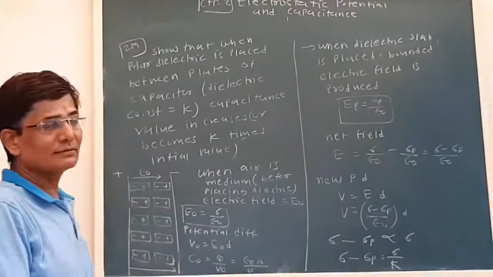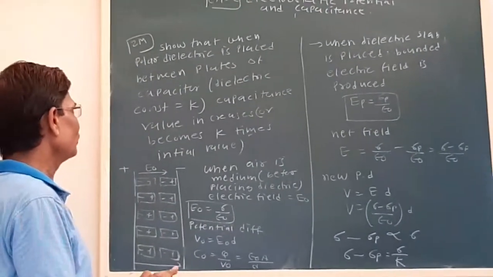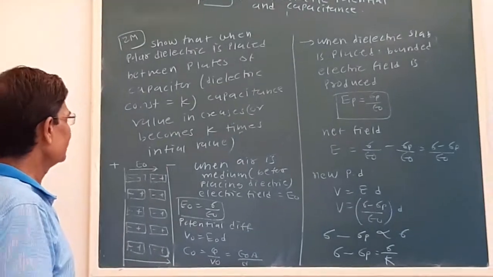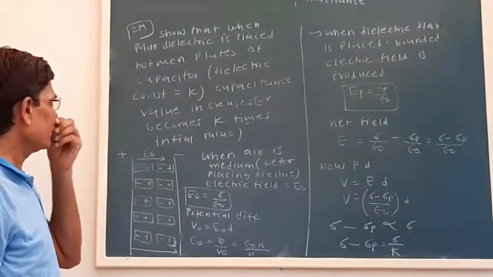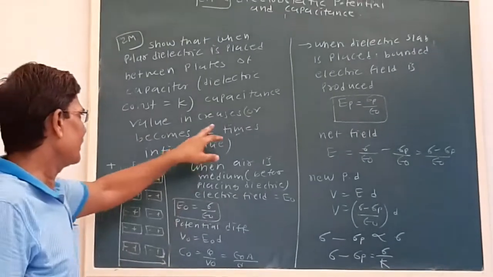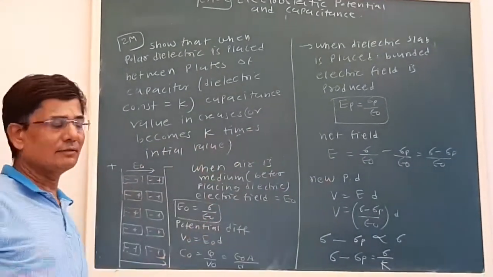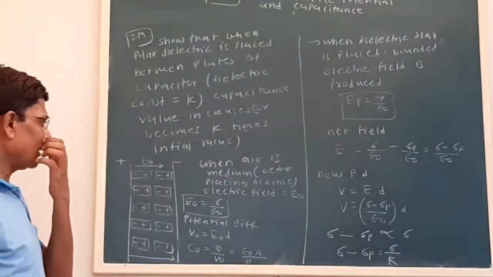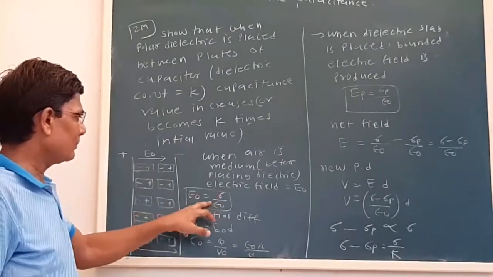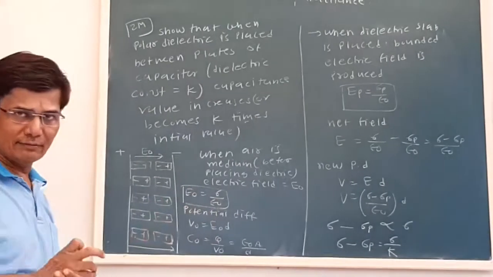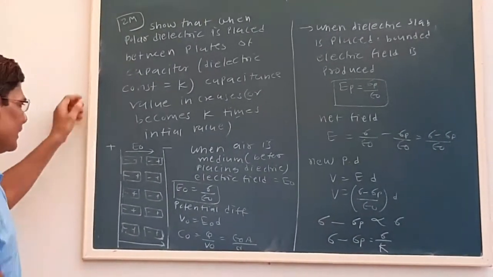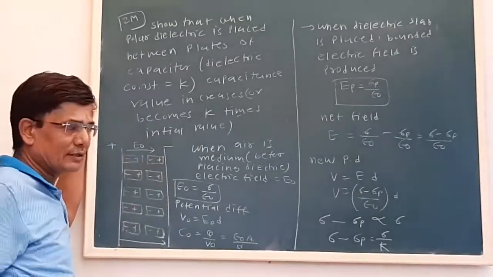Okay, now next we have to prove that when a polar dielectric is placed between the plates of the capacitor which has a dielectric constant K, the capacitance value increases, or we have to prove that the capacitance value becomes K times the initial value. Now initially air was the medium, electric field was E0, that is E0 is sigma upon epsilon 0. See, that we have seen in the derivation of the parallel plate capacitor. Now let us say the polar dielectric is placed.